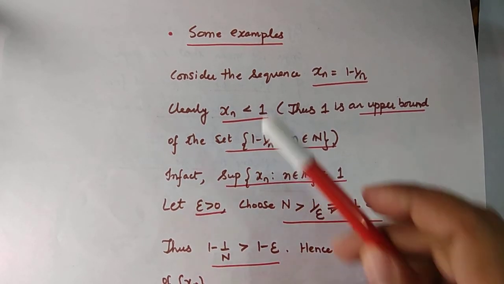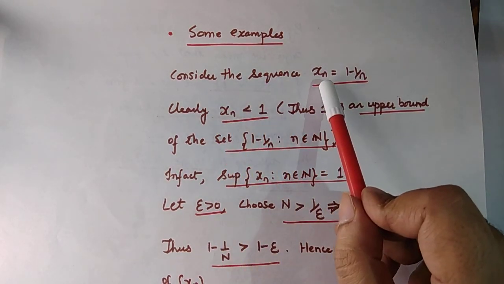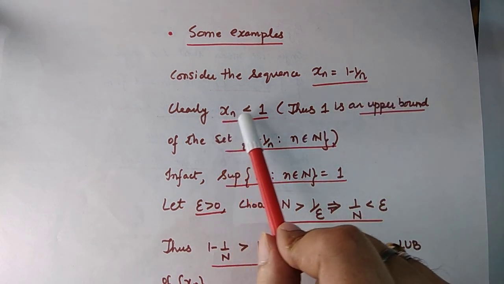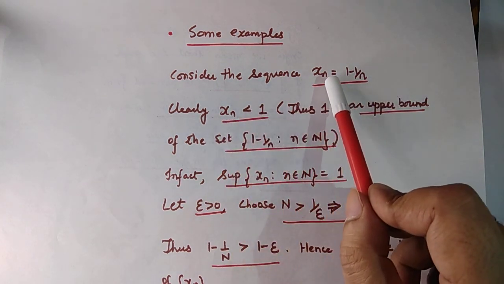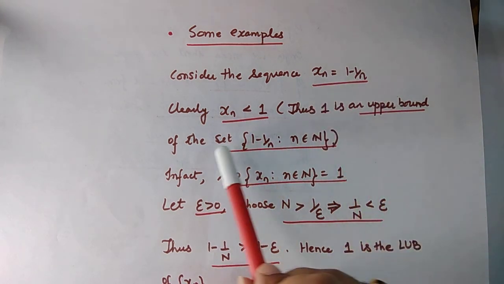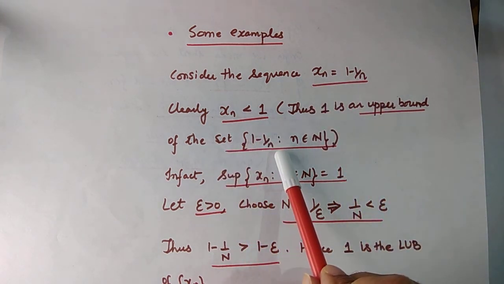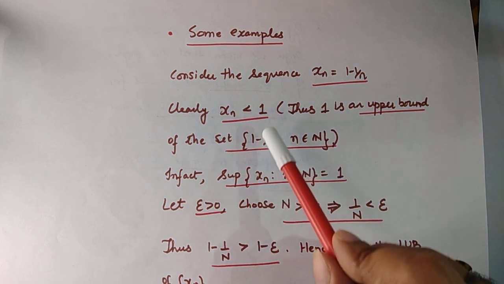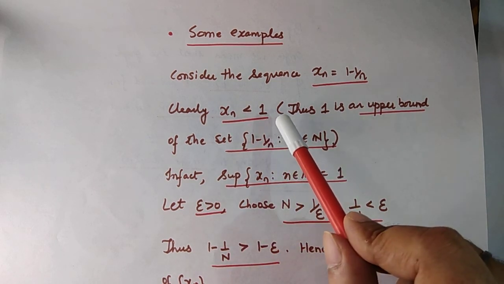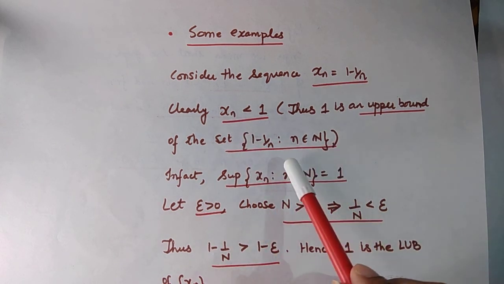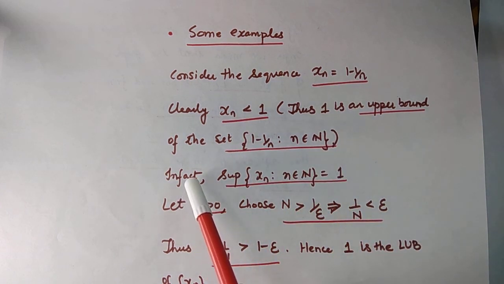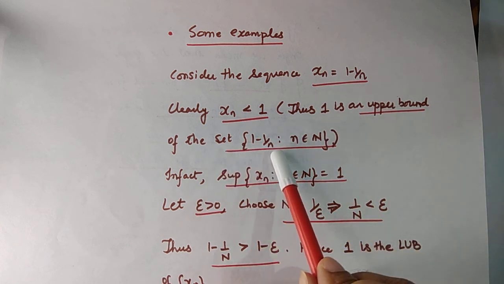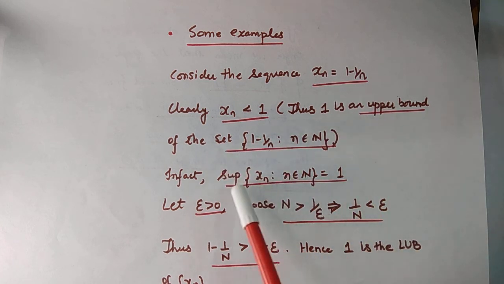Let us see some examples. Consider the sequence x_n equal to 1 minus 1 by n. Clearly, x_n is less than 1 for all n. So 1 is an upper bound of the set 1 minus 1 by n, where n belongs to the set of natural numbers. In fact, any number greater than 1 is also an upper bound of this set, as you can easily check. We claim that 1 is not just an upper bound of this set, but it is also the least upper bound or supremum of this set.